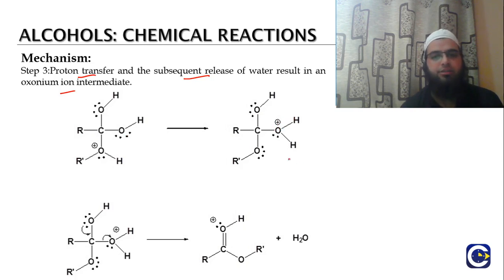Now this is the oxonium ion, an unstable ion. This electron pair will shift towards the carbon-oxygen bond, making a pi bond between the carbon and oxygen and releasing this molecule as water. After this shift there is again a positive charge on the carbon, making it unstable.